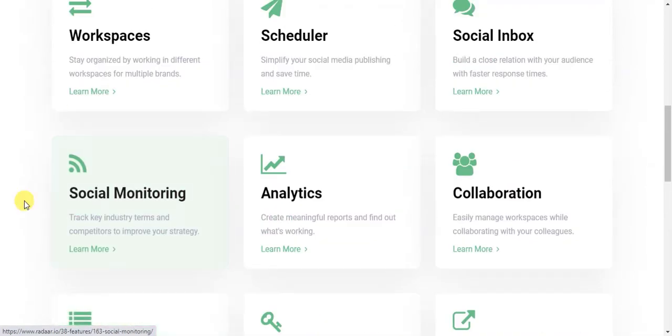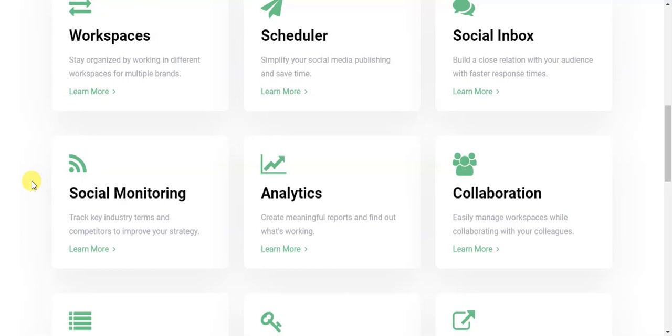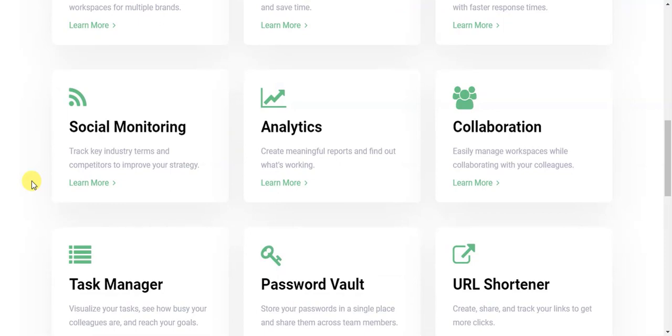The fourth feature is social monitoring. You can track industry terms and competitors. See, there are a lot of competitors in the industry, so using this tool you can keep track of them, what they are doing, and what best you can do to overcome them. So this is the feature of the Radar tool, a social media management tool which you can use for growing your freelancing career and digital marketing agencies.